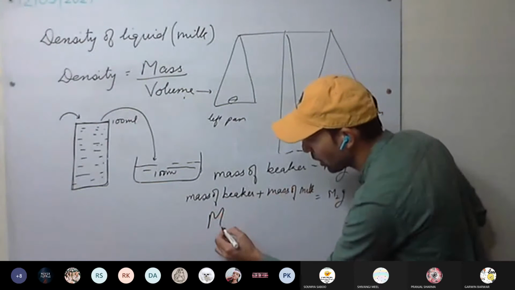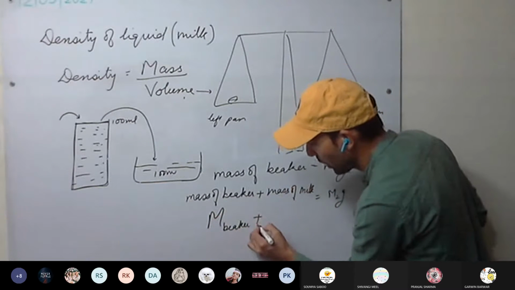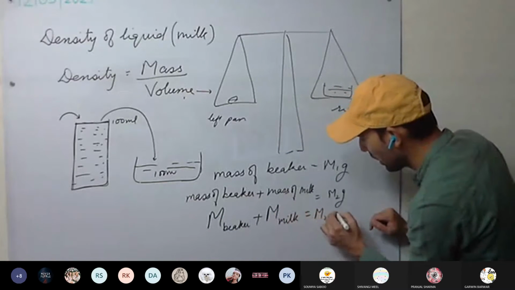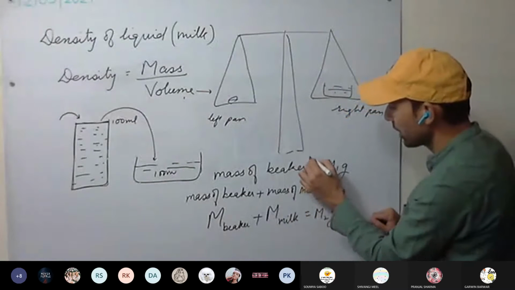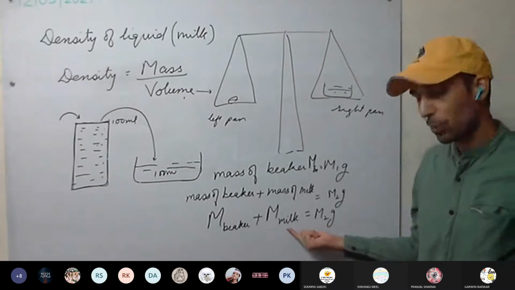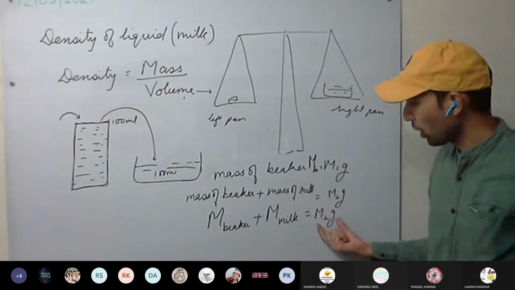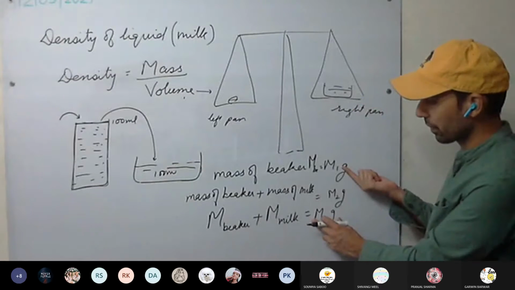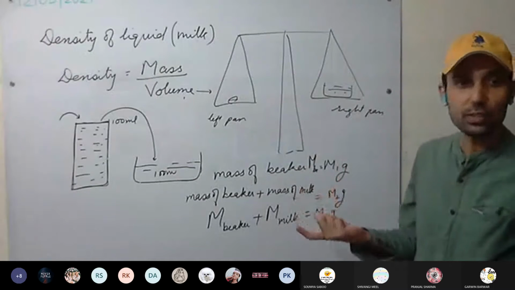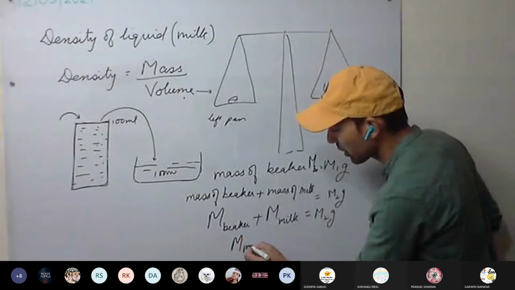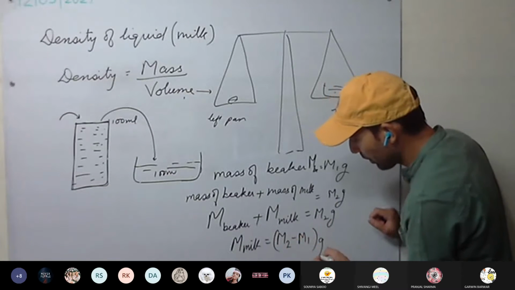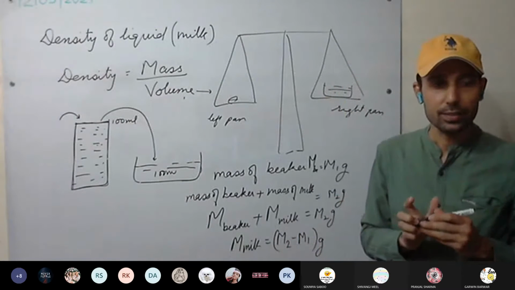I can write it as mass of beaker plus mass of milk. This is M2 gram. And the mass of beaker is M1. Whose mass do I require? Mass of milk only. So if I subtract M1, the mass of the beaker, from M2, I'll get the mass of the milk. So mass of milk is M2 minus M1 gram. Have you all understood?